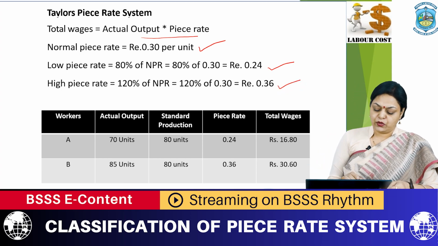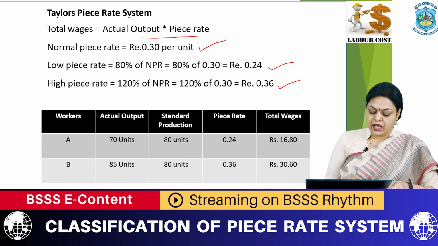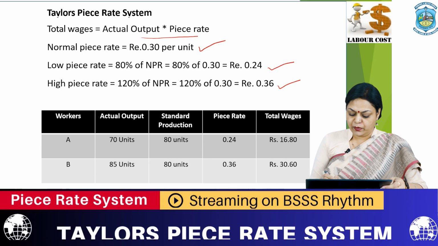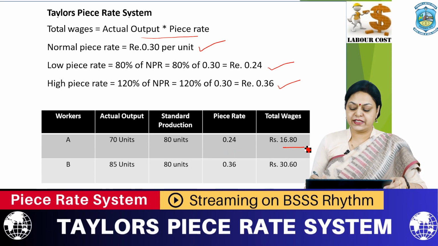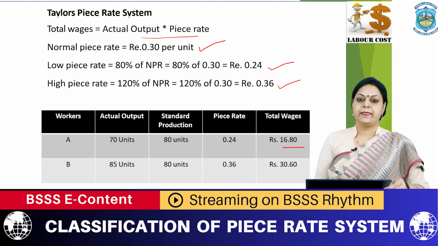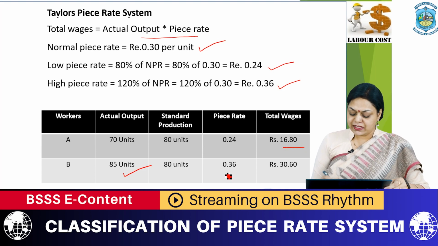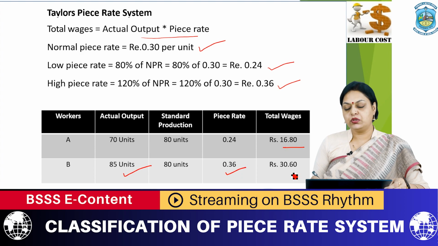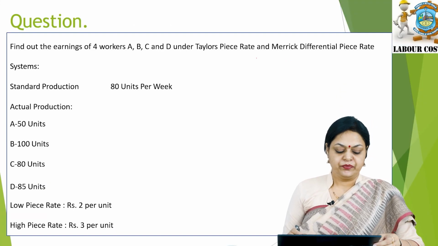Now come to worker A. As per Taylor's piece rate system, A has produced 70 units, and standard production is 80 units. So the piece rate applied is the low rate of 0.24, and the amount comes to 16.80 rupees. On the other hand, B has produced 85 units, the high piece rate is 0.36, so 85 into 0.36 is equal to 30.60 rupees. Let us take another example.